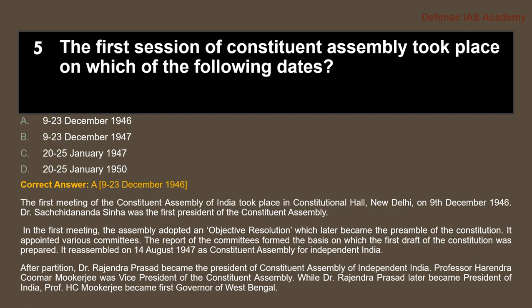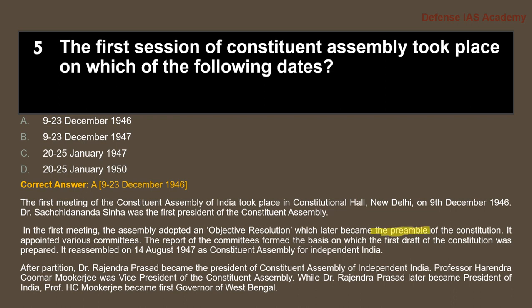So what happened in the first meeting? In the first meeting, the Assembly adopted an objective resolution which later became the preamble of the Constitution.